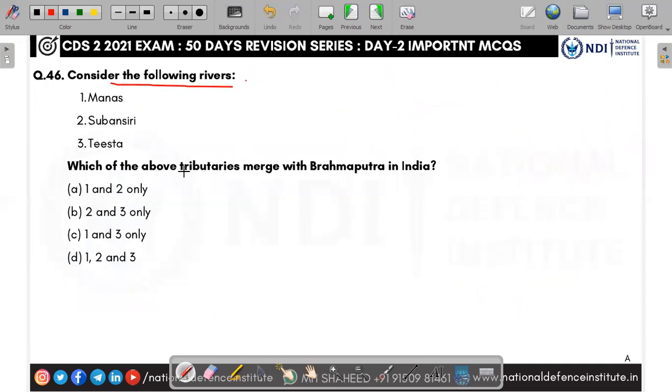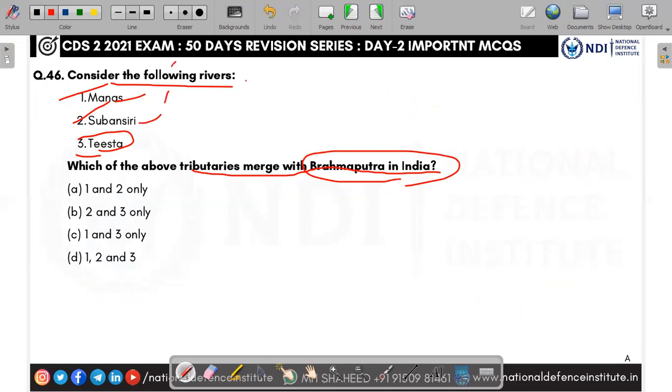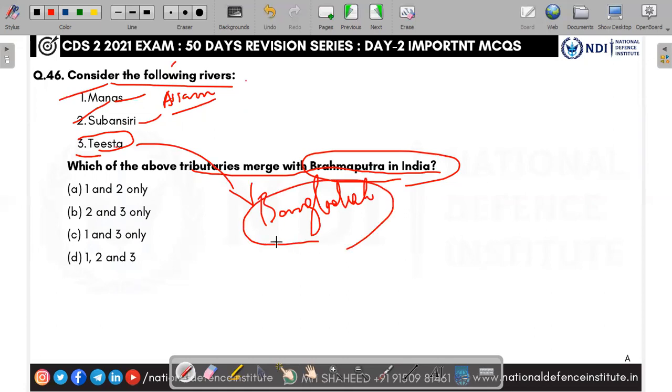Next, consider the following rivers. Which among them are tributaries that merge with the Brahmaputra in India? Here, except this Teesta, both these rivers merge in. These both rivers are in Assam. They are tributaries of Brahmaputra. They merge with the Brahmaputra in India. But Teesta river flows through West Bengal and also Sikkim, but it merges with Brahmaputra in Bangladesh, not in India. So they are asking for the tributaries that merge with Brahmaputra in India. Only Manas and Subansiri. So answer is A, 1 and 2 only.